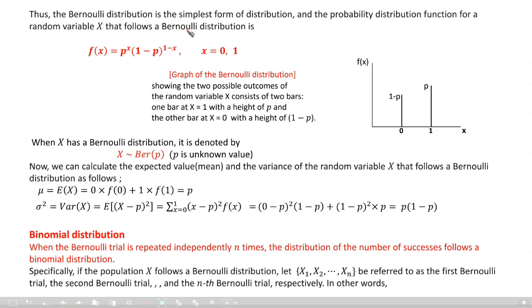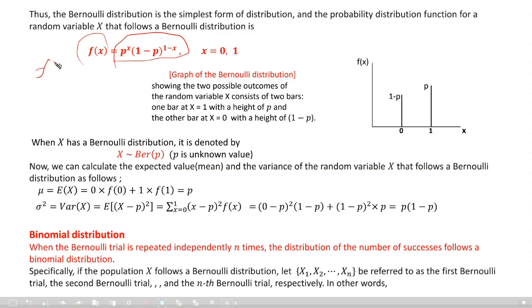Thus, the Bernoulli distribution is the simplest form of distribution, and the probability distribution function for the Bernoulli distribution is f of x like this. Can you see the form of this formula? Probability distribution function, x equal to 0 or 1.